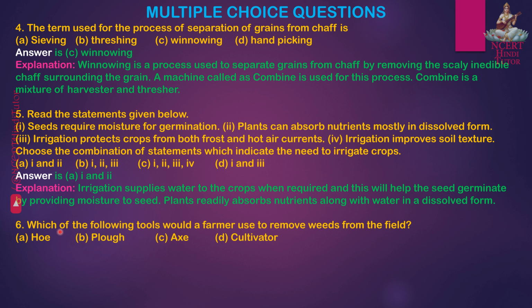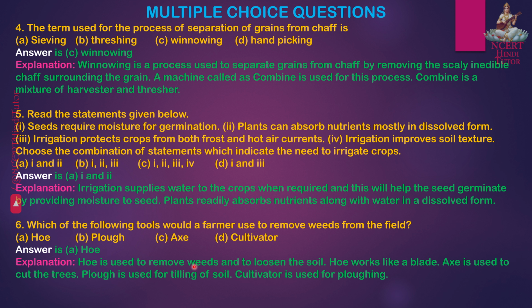Question 6. Which of the following tools would a farmer use to remove weeds from the field? A. Hoe, B. Pluck, C. Axe, D. Cultivator. Answer is A. Hoe. Hoe is used to remove weeds and to loosen the soil. Hoe works like a blade. Axe is used to cut the trees. Pluck is used for tilling of soil. Cultivator is used for plucking.